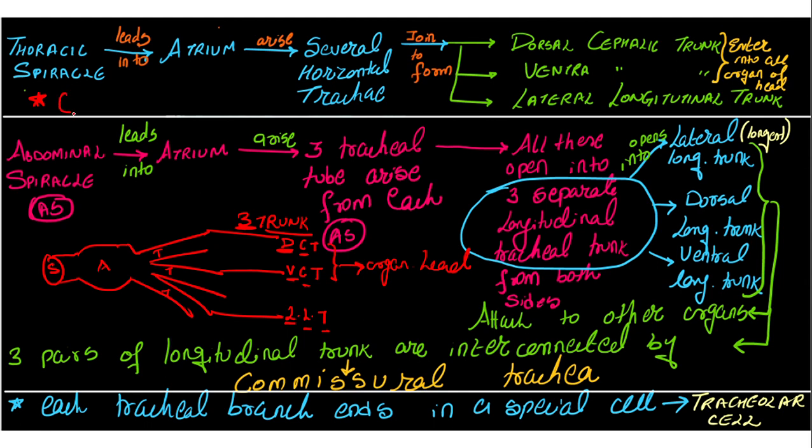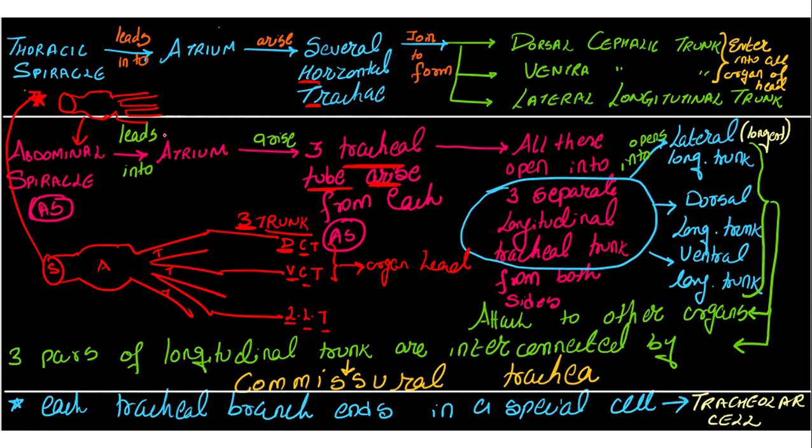Abdominal one में कैसा है? Again same है. Spiracle will be there. Spiracle के बाद what is present? This one is for the thoracic. Okay, this one is for the abdominal. Atria is present. Now here, instead of several horizontal trachea, you have only three tracheal tubes present over here.